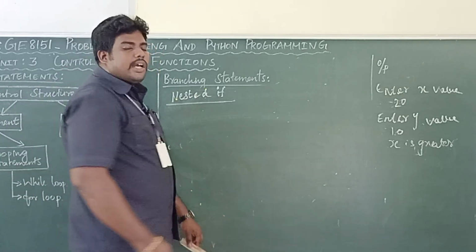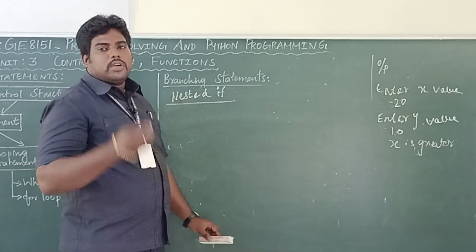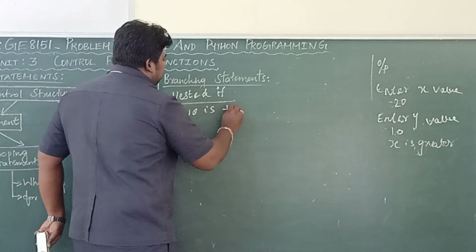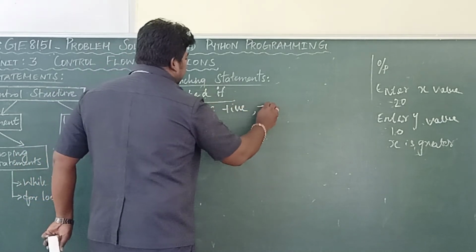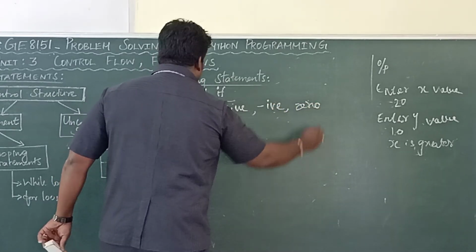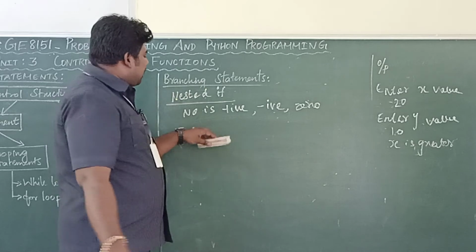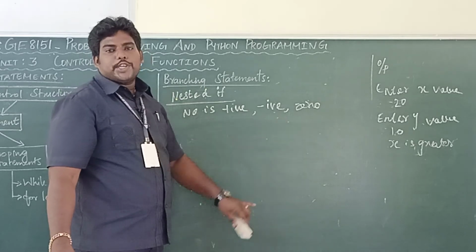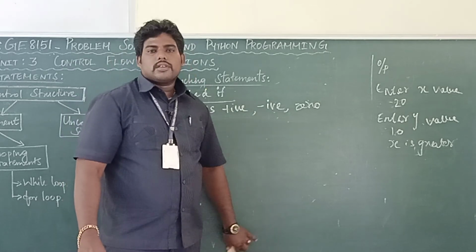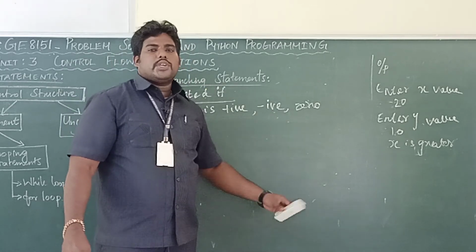Here I am going to write an example to find whether a number is positive, negative or 0.